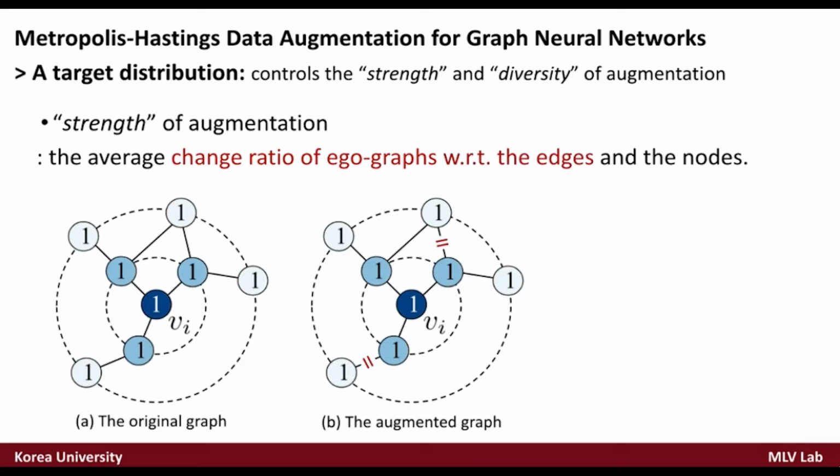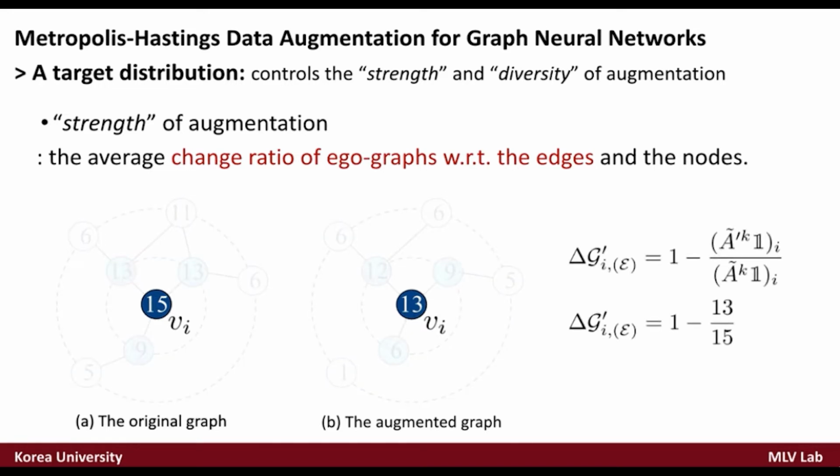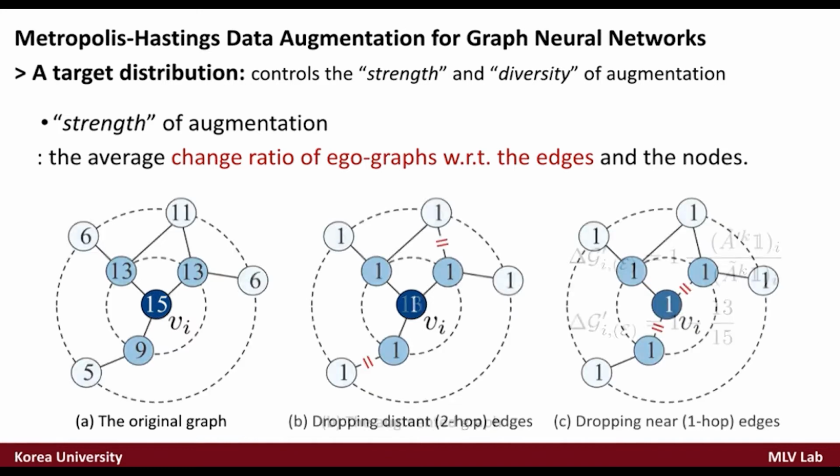To compute the change ratio of edges, we first assume that each node's message is initialized to a scalar value 1. And by simply propagating the node message k times, we can easily calculate the change ratio between the original graph and the augmented one. This propagation-based ego graph change ratio calculation can take the structural property of the graph into account. For instance, consider two different cases, dropping distant edges and dropping near edges. If we compute the change ratio in a propagation-based way,